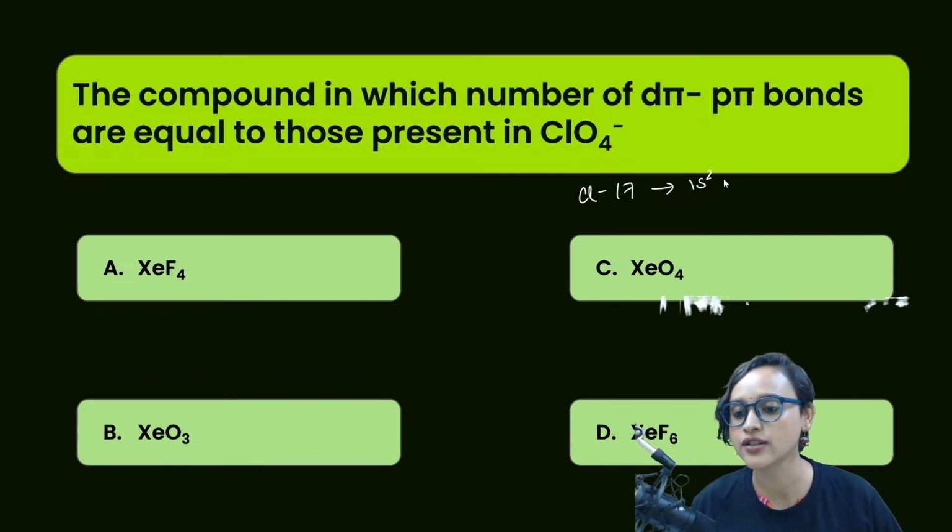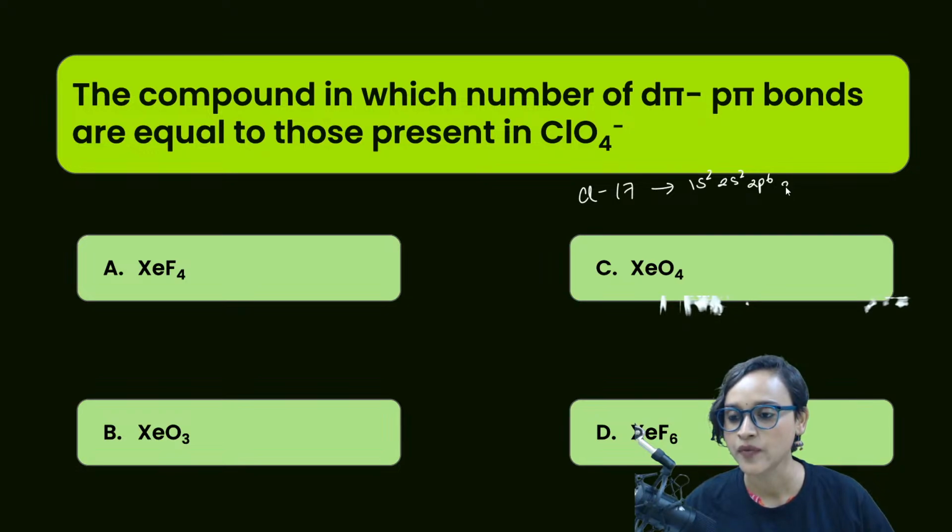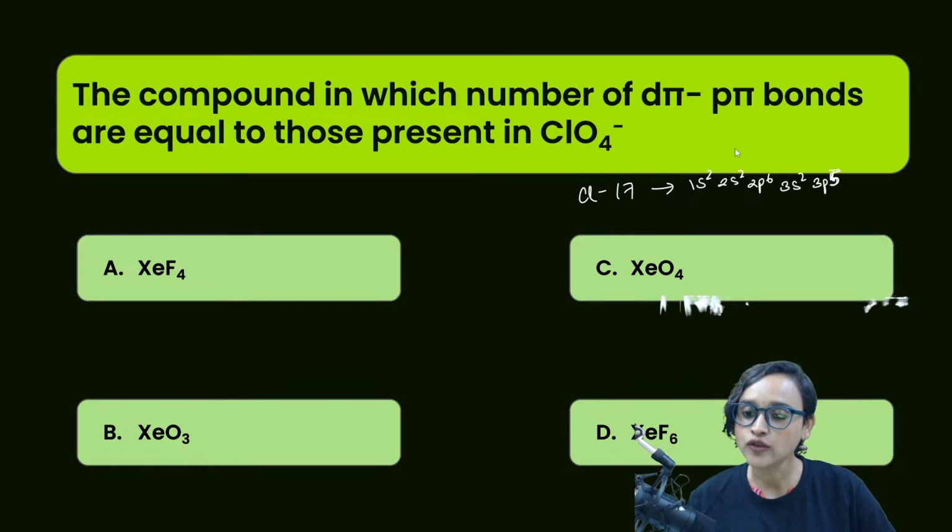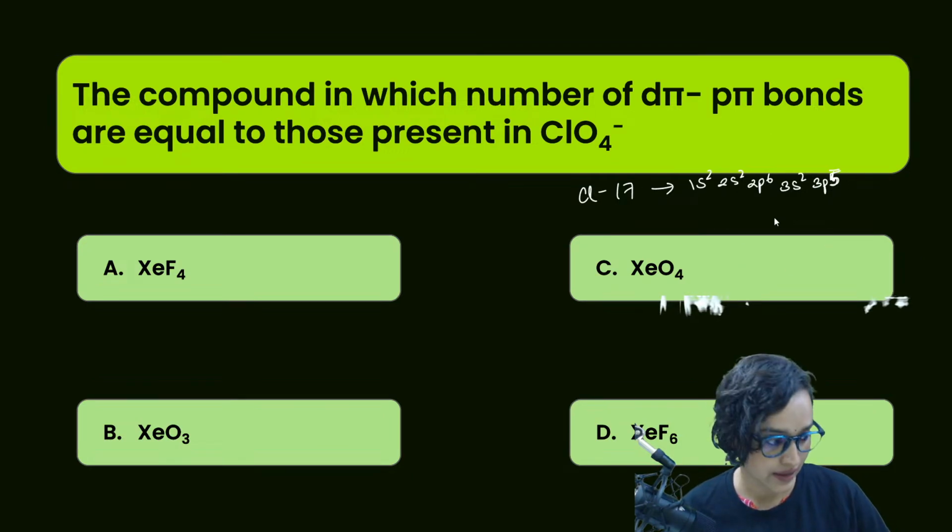We can write it as 1s2, 2s2, 2p6, right? 10 done. 2p6, 3s2, 3p6. Then how much is done here? 10, 12, 13, 14, 15, 16, 17, 18 done. So here it will be 3p5, isn't it? Now 3p5, this is your ground state, correct?